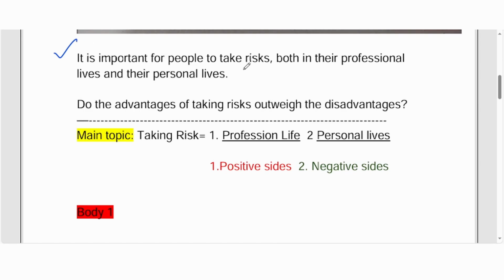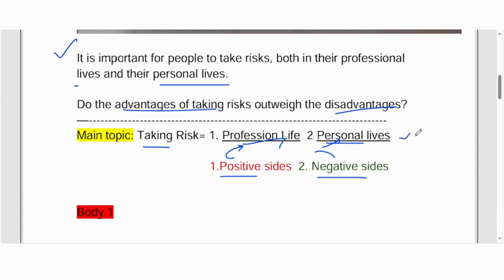It is important for people to take risk both in their professional lives and their personal lives. Advantages of taking risk outweigh the disadvantages. See, here they're saying taking risk. So the main topic of this question is taking risk. You cannot talk about something else which is not related to taking risk. So you need to talk about taking risk in professional life and taking risk in personal life. They also want you to talk about the advantages and disadvantages, isn't it? Advantage means positive side, disadvantage means negative side. So when you describe, you must talk about the positive sides of professional and personal life. You also need to talk about the negative sides of personal and professional lives.